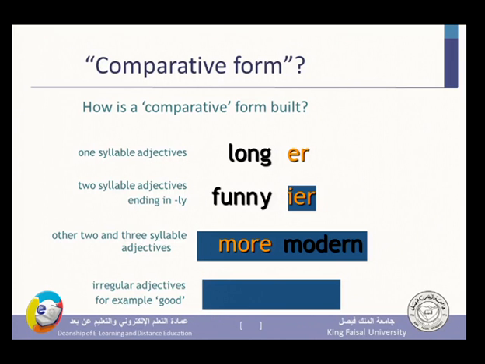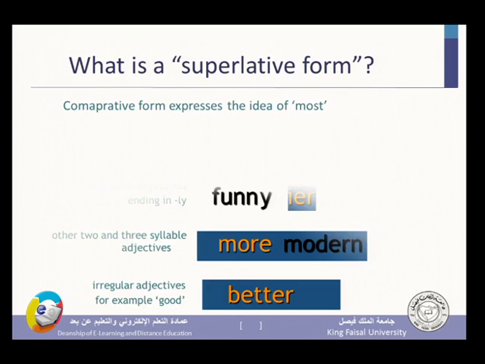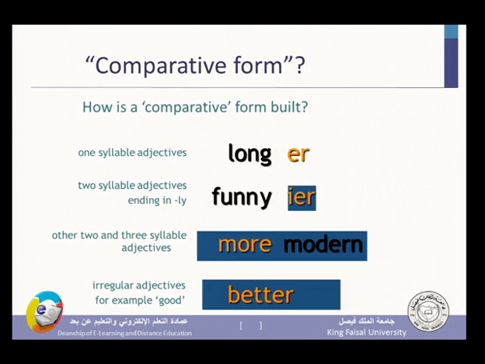And as such, the superlative is made by adding the word most. So we have two types. The comparative could be made by adding ER, tall, taller, or by adding more, like the example I have just given you, modern, more modern.